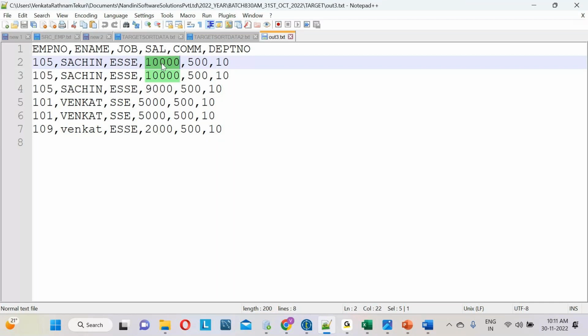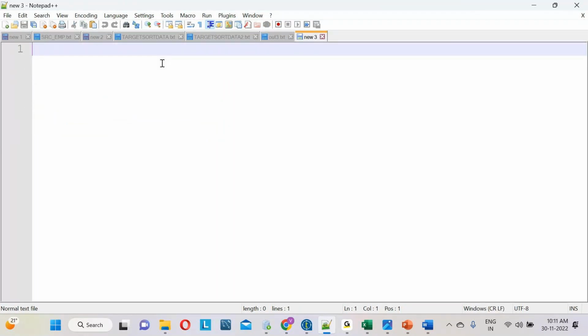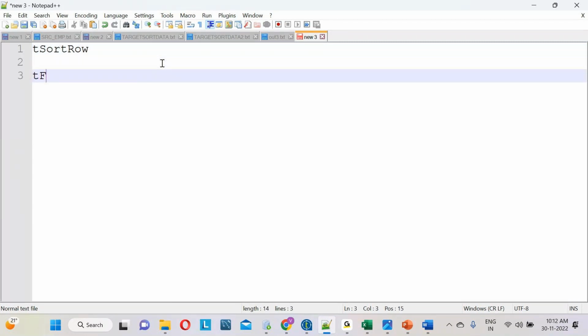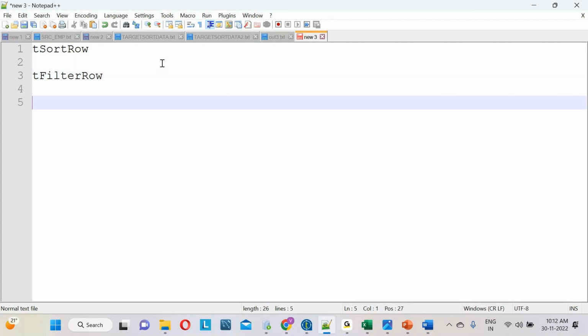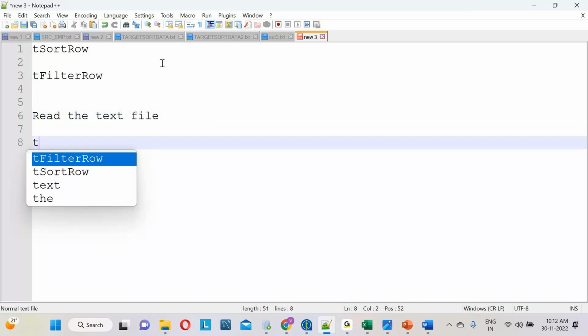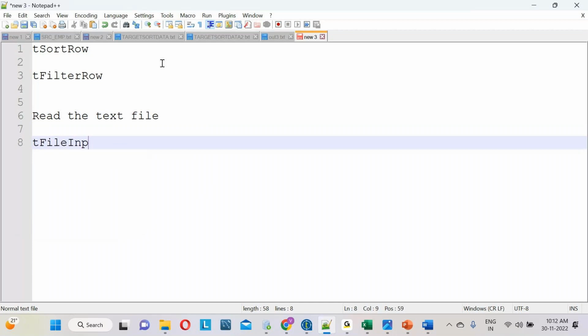Now you tell me, if I want to sort the data, which component do we have to use? We have to use the tSortRow component, right? Suppose I want to filter the data, we have to use the tFilterRow component. Suppose I want to read a text file, which component, team? tFileInputDelimited.